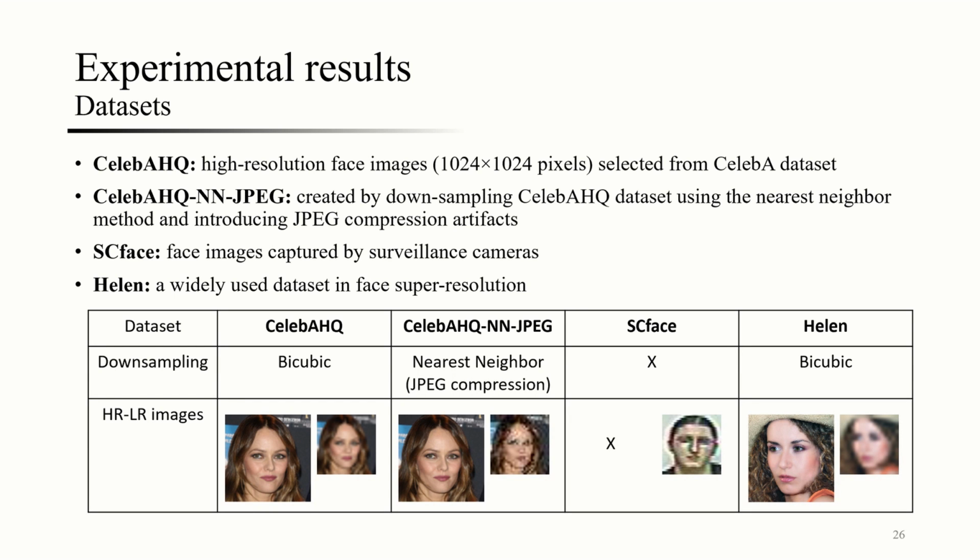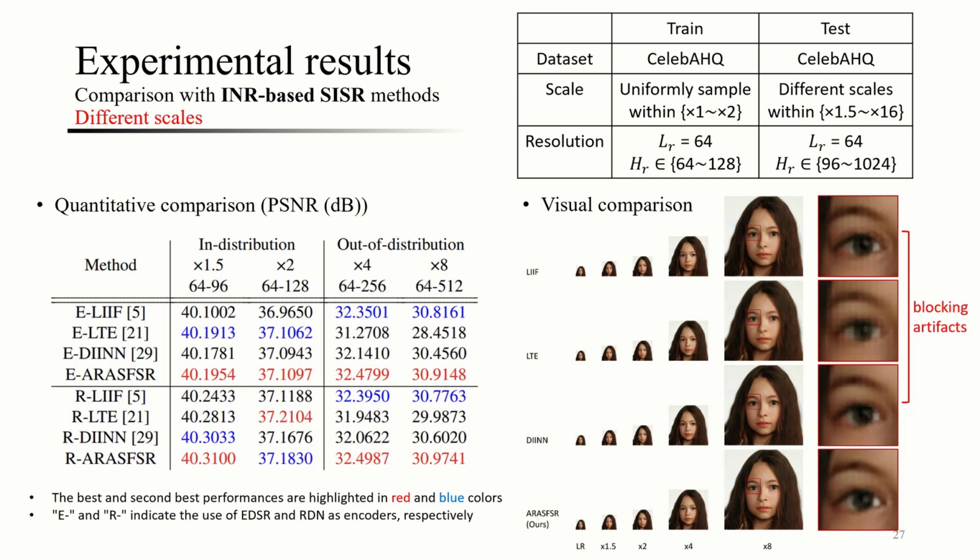We conduct experiments on 4 datasets: CelebAHQ, CelebAHQ NNJPEG, SCface, Helen. First, we compare the performance of our approach with INR-based SISR methods at different upsampling scales on the CelebAHQ dataset.